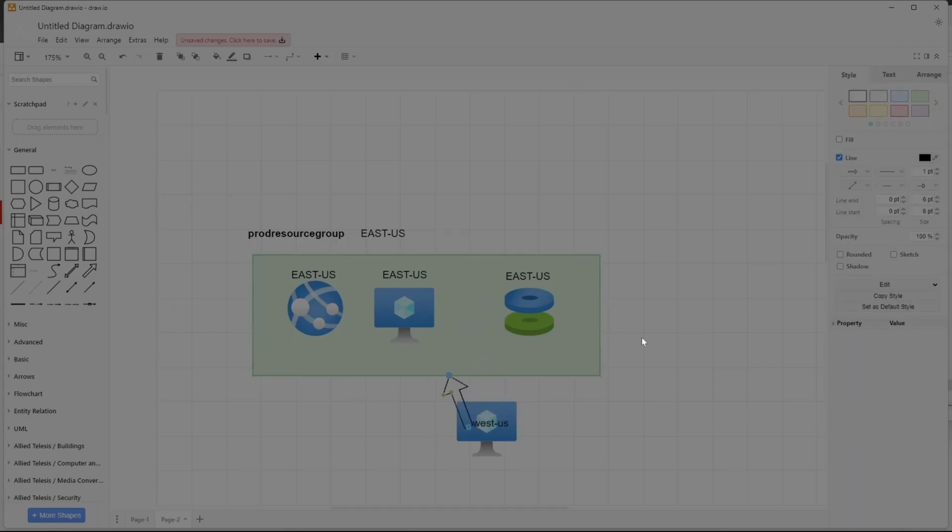So you need to have a clear understanding of what are the resources which fall into the zonal resources category, what are the resources which fall into the regional category, and what are the resources which fall into the global category.